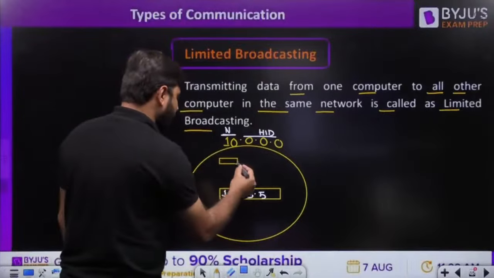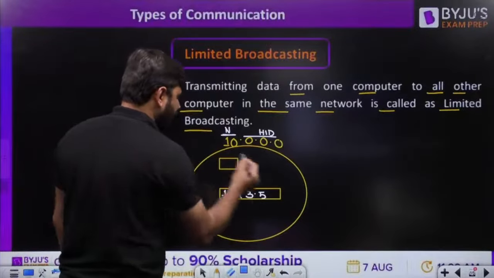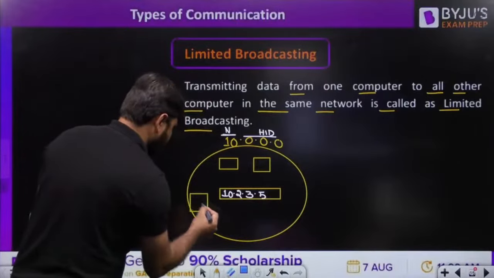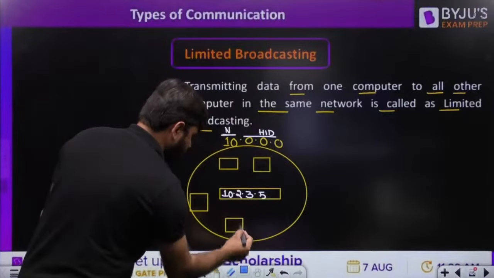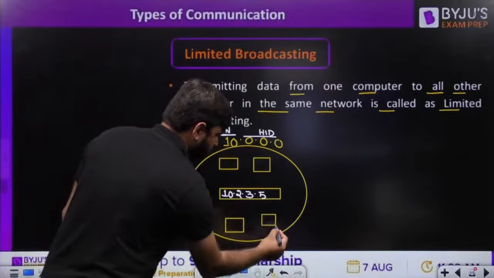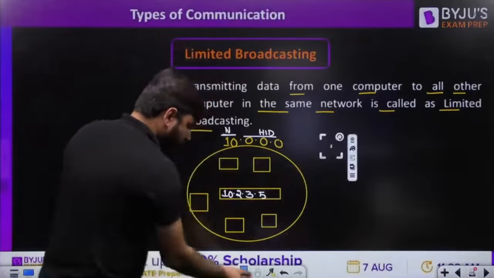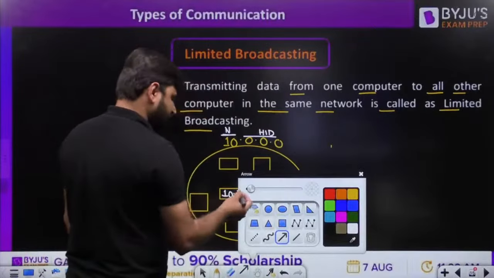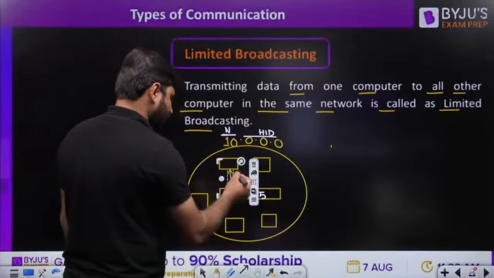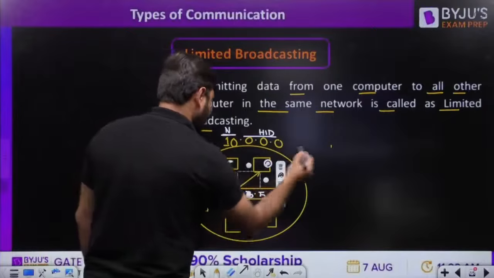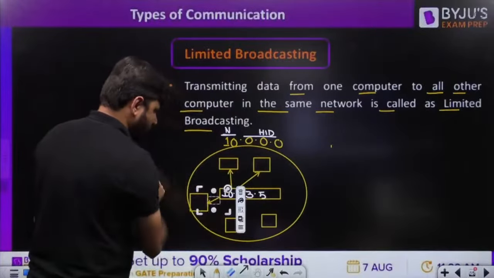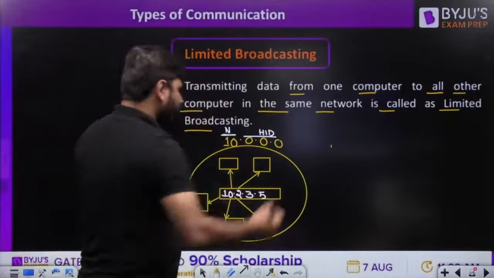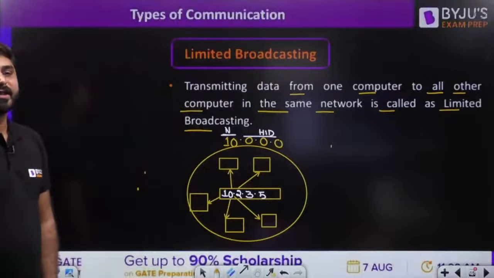There are many computers in this network. So if this computer is sending a message to all other computers here, this is nothing but limited broadcasting.